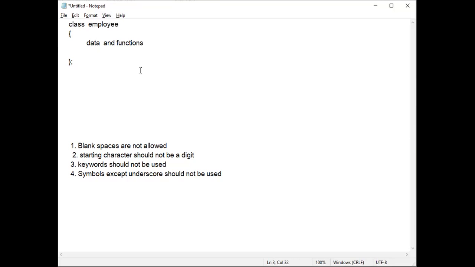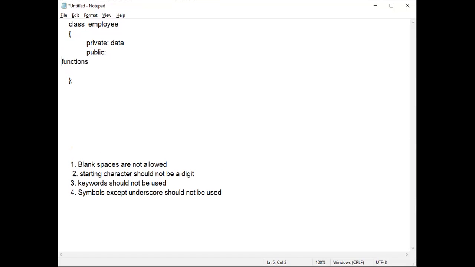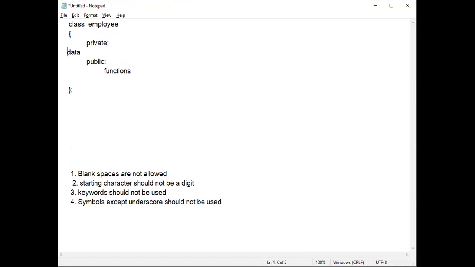Data and functions are related to the object. An object contains data and functions. So we are making one unit, one structure of one object, where it contains data and functions. Whenever we write the data and functions, that is two things: the first part is data, the second part is functions. What we generally do is put this data in a private section. Data is put in the private section, and functions are put in the public section. It is not a rule, but programmers are using that method. Data we will put in the private section, functions we will put in the public section.